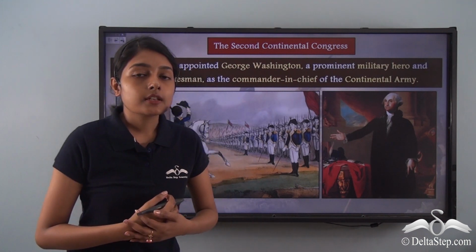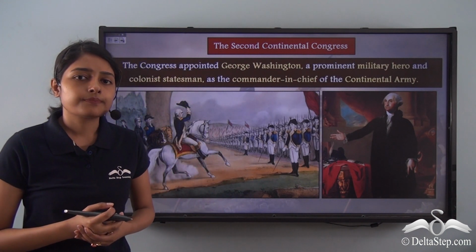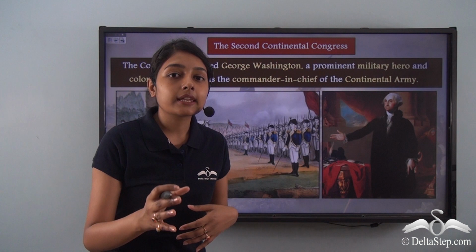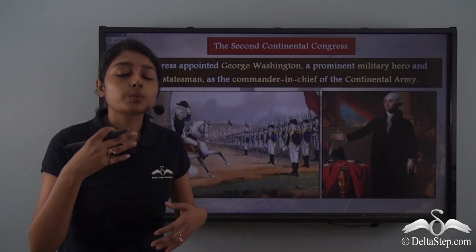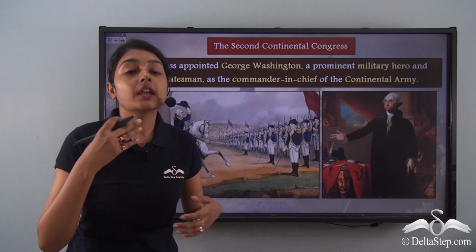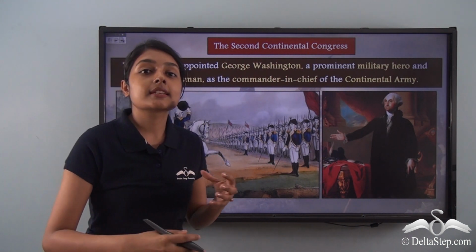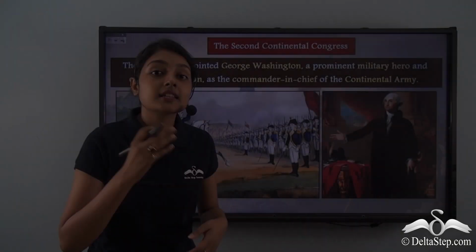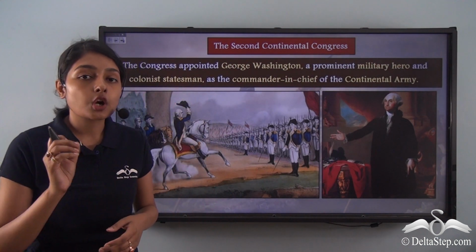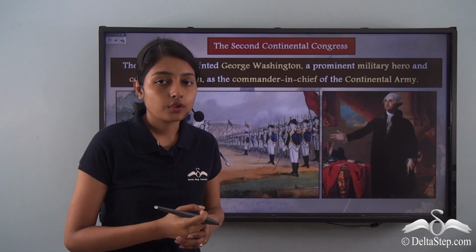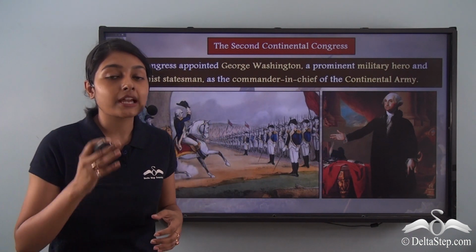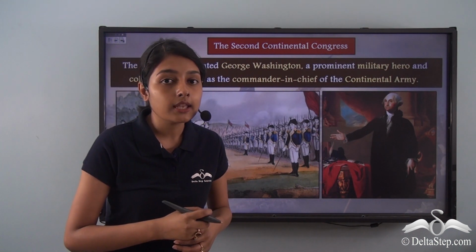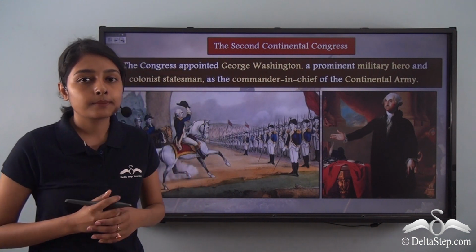This brings us to a very important point. Can you think an army can exist without a leader? What will happen to an army if there is no leader to give it a sense of purpose and direction? This was also the case of the Continental Army. Though the Congress brought together all the militia troops and formed the Continental Army, it lacked one head.